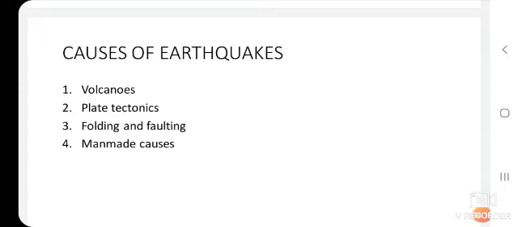Volcanic eruptions are accompanied by earthquakes. During volcanic eruptions, the gases and magma try to escape upward from the interior part of the earth and cause earthquakes. Children, volcanic eruptions are one of the main causes of earthquakes. During the eruptions, hot gases are pushed upward and they violently push the earth's crust surface upward, causing earthquakes.